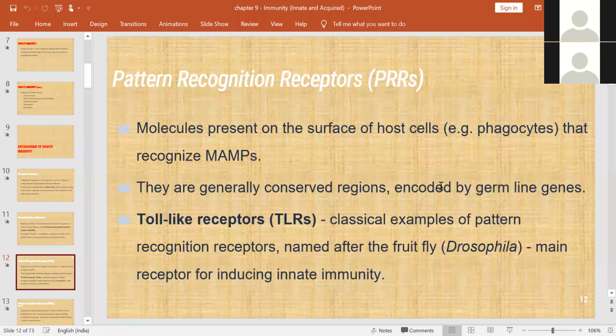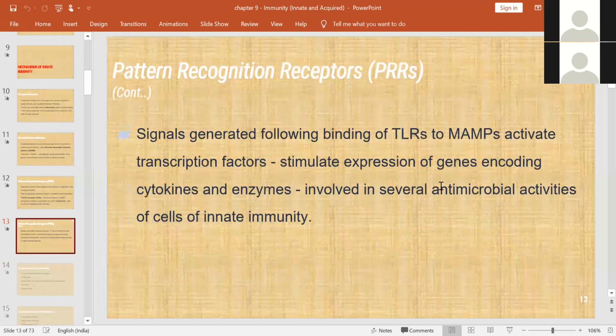Another one, PRR, pattern recognition receptor. Now there is something required for attachment. So here, molecules which are present on the surface of the host cell, for example phagocytes, recognize the MAMPs. And these are generally conserved regions and usually encoded by the germline genes. An example for this is toll-like receptors. These are the classical example of pattern recognition receptor, PRR. Okay, so this is the main receptor for inducing the innate immunity.